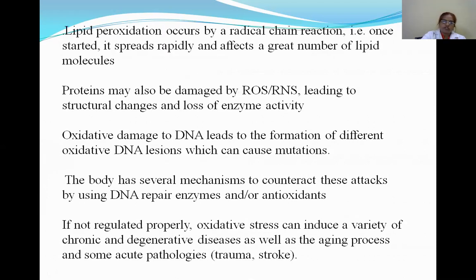Lipid peroxidation occurs by a radical chain reaction. That means once started, it spreads rapidly and affects a great number of lipid molecules. Not only lipids, proteins may also be damaged by reactive oxygen species and reactive nitrogen species, leading to structural changes and loss of enzyme activity. Oxidative damage to DNA leads to the formation of different oxidative DNA lesions, which can cause mutations.